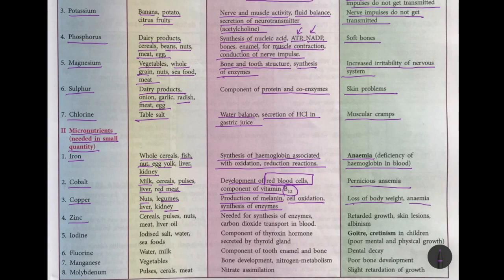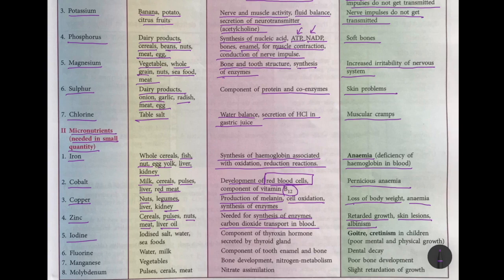Next is zinc. You get your zinc from cereal, pulses, nuts, meat, and liver oil. It is required for the synthesis of enzymes, carbon dioxide transport in blood, that is taking carbon dioxide from various cells to the lungs for exhalation. Deficiency diseases, retarded growth, skin lesions, albinism, that is loss of pigmentation.